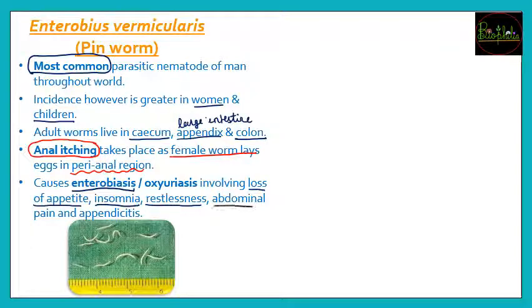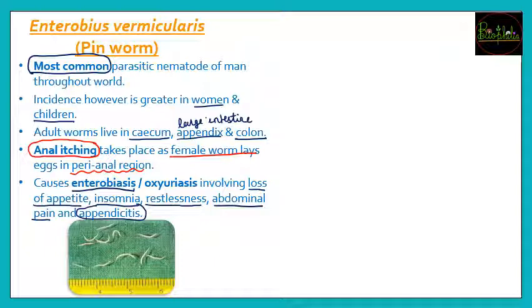You will have abdominal pain because these worms also reside in parts of your large intestine, and in the appendix. If their population there increases a lot, it can also cause the bursting of the appendix, that is called appendicitis. So that can also be a possibility or a symptom of this particular infection.